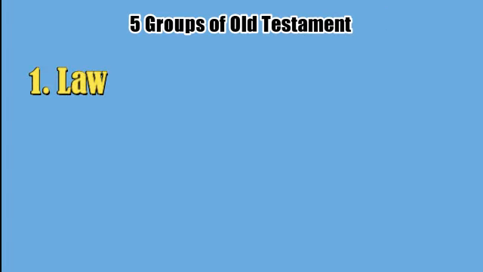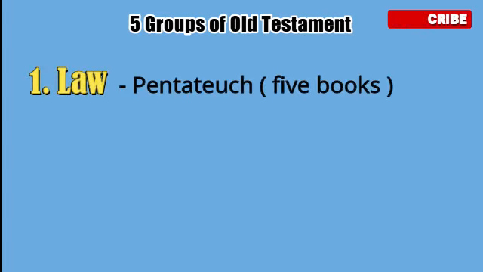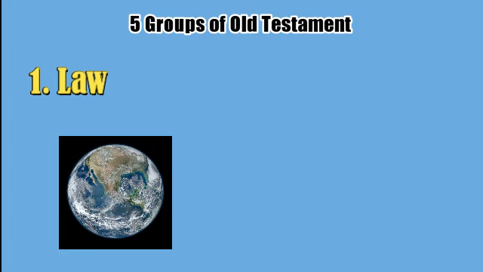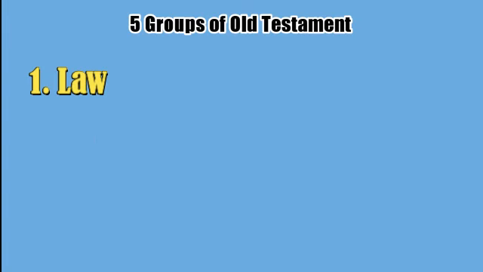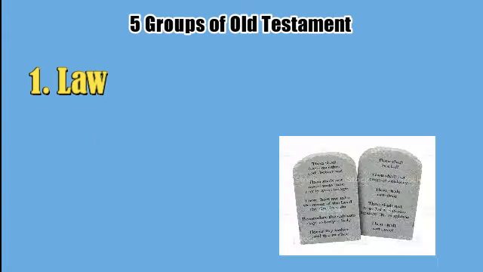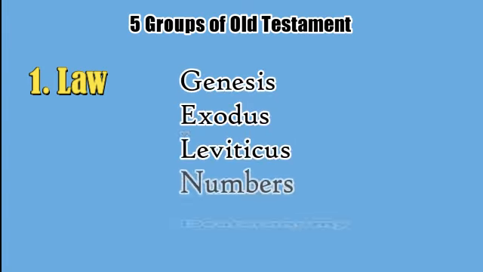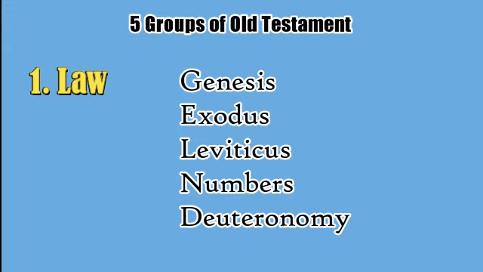The Old Testament begins with the Law group, also called the Pentateuch, which means 5 books, that tells how God created the world and the people who live in it, and how He chose the Israelites to be the people that Jesus, His Son, would come from many years later. God gave the Israelites rules called the 10 Commandments that told them how to live in a way that pleases Him. These 5 books are Genesis, Exodus, Leviticus, Numbers, and Deuteronomy.